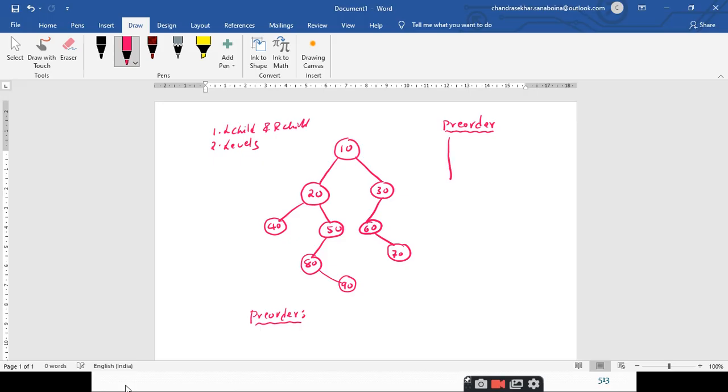Three steps, sir. Right. What is the first step? Visit or process the root node. What is the second step? Traverse the left subtree. And what is the third step? Traverse the right subtree. Right.